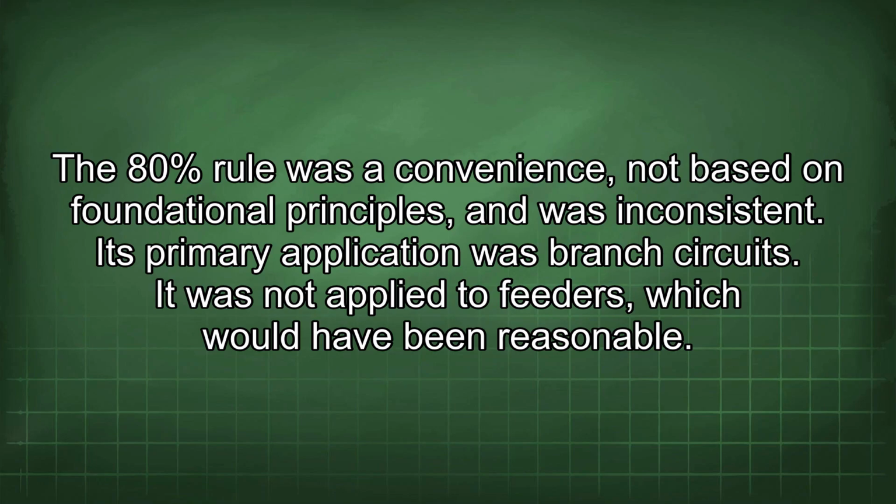The 80% rule was a convenience, not based on foundational principles, and was inconsistent. Its primary application was branch circuits. It was not applied to feeders, which would have been reasonable.